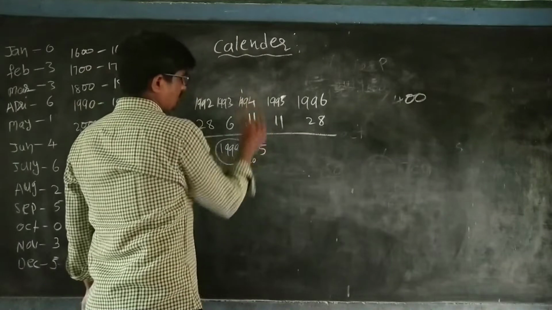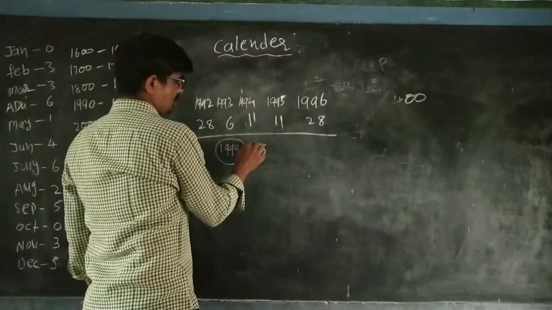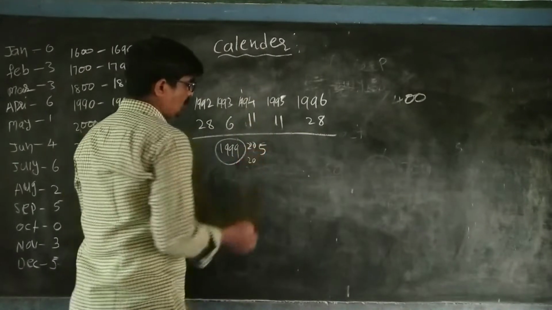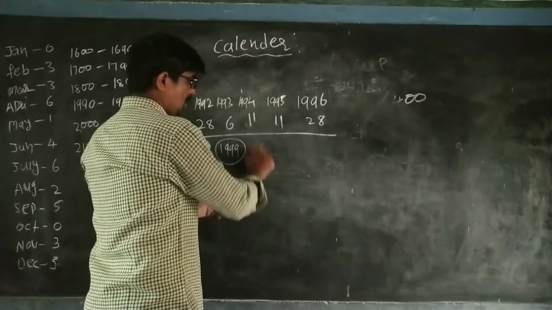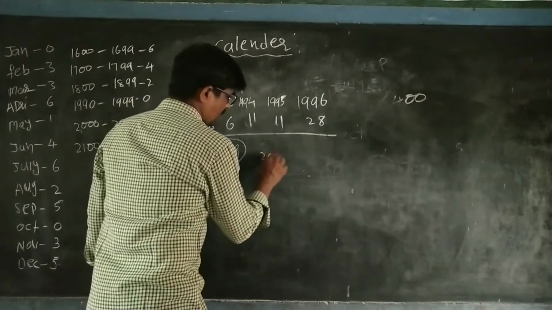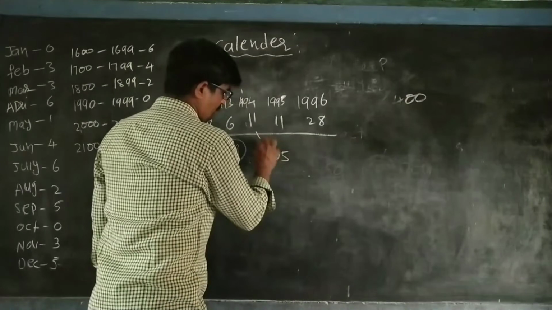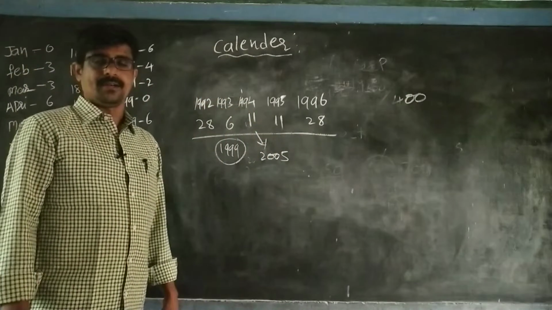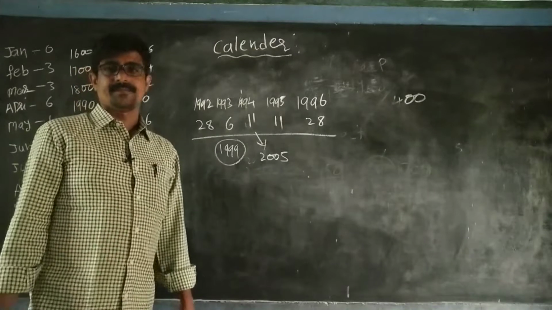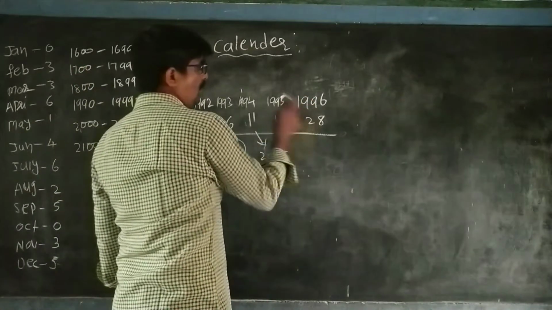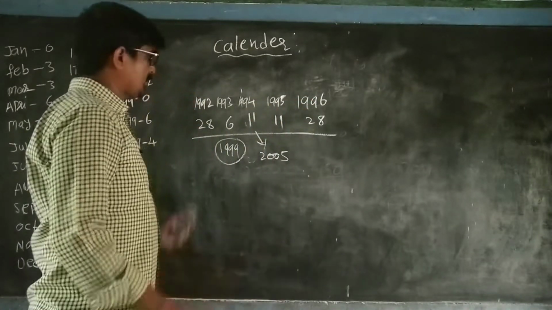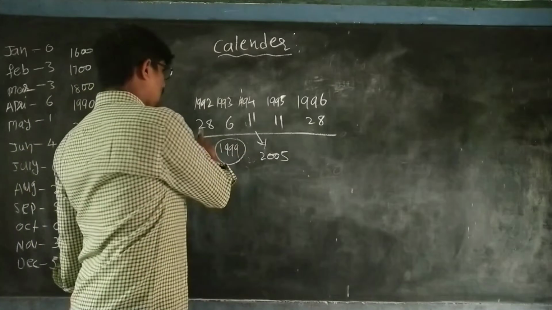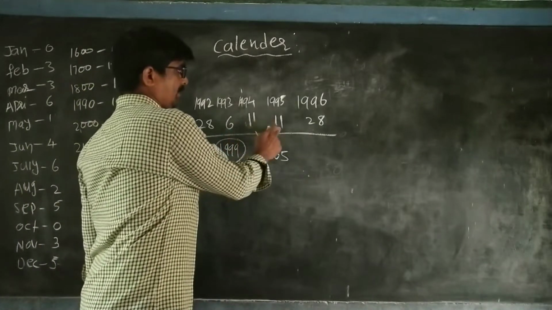5, 0, 1, 0. So again 2005. Again in 2005, the same 1994 calendar is repeated. Okay? So that means if 96 also, again after 28 years, the same. This is one pattern. What is the code? 28, 6, 11, 11.